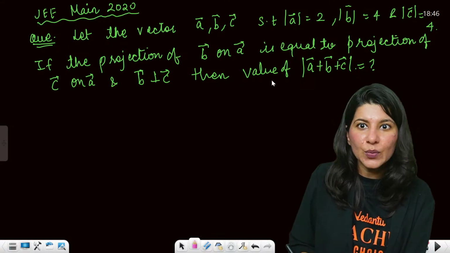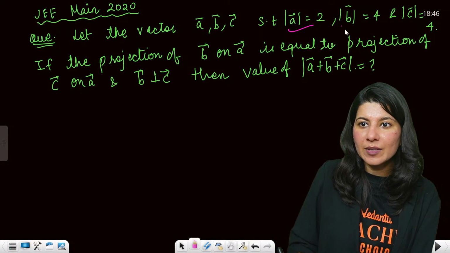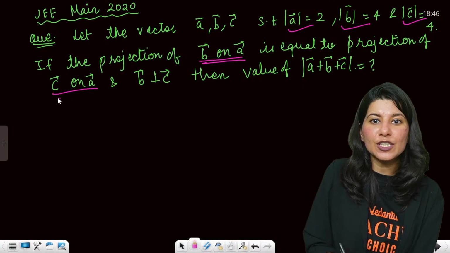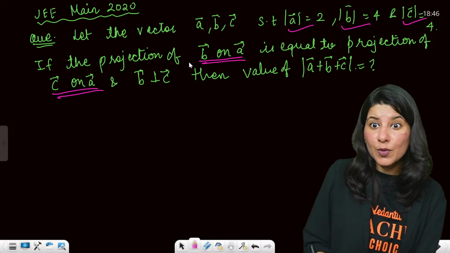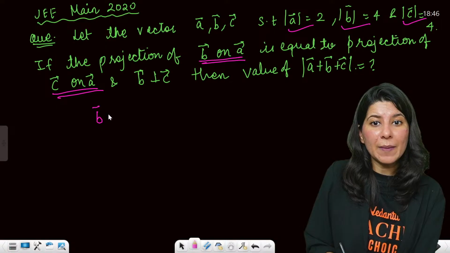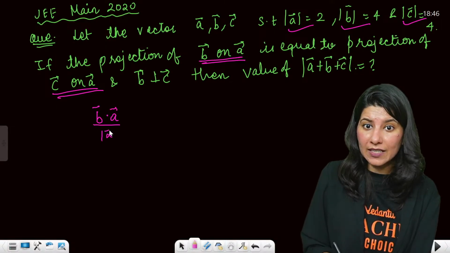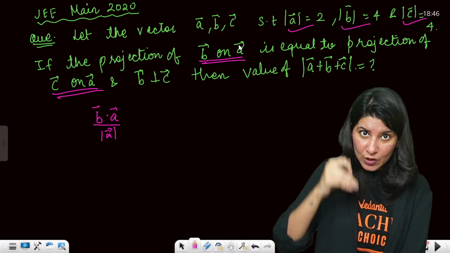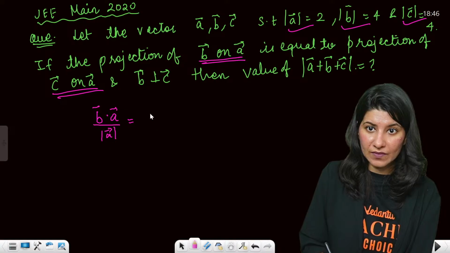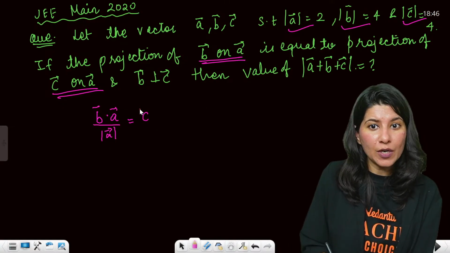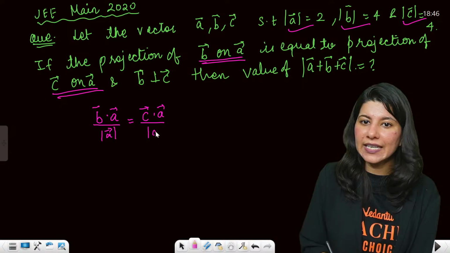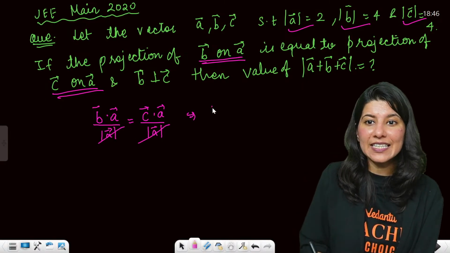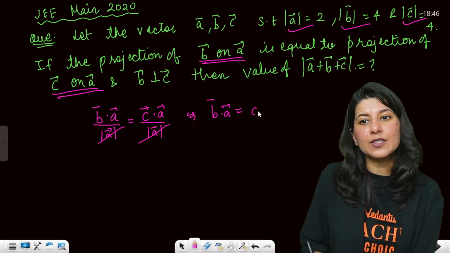Okay, let's start doing this question. A magnitude given, B magnitude given, C magnitude given. Projection of B on A is equal to projection of C on A. So projection of B on A will be what, ma'am? B dot A upon magnitude of A. Because B on A, whenever on A is there, so in the denominator we will write A, equals projection of C on A. So C dot A upon again magnitude of A. Magnitude of A can be cancelled. So what we are getting is B dot A is equal to C dot A.